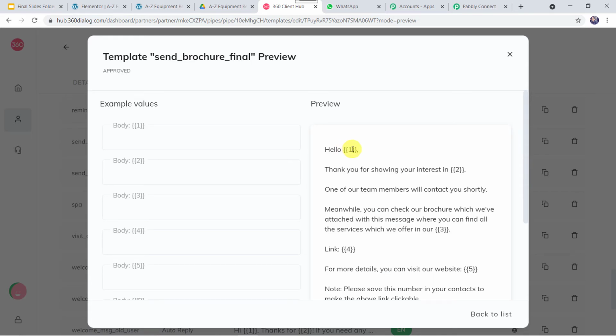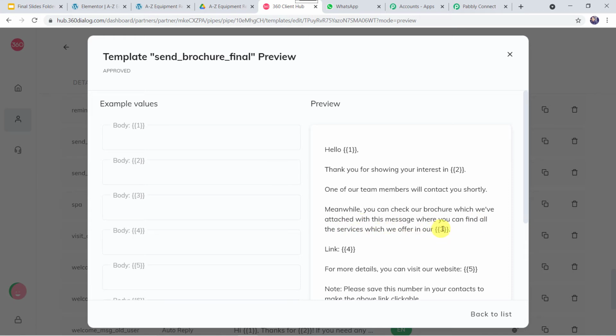Hello. Here the first parameter is given. Here the name of the particular client is going to come. So let us read the template first and then I'll be explaining you about these numbers. Thank you for showing your interest in. Here your organization name or your service agency name is going to come. One of our team members will contact you shortly. Meanwhile, you can check our brochure which we have attached with this message. We can find all the services which we offer in our.